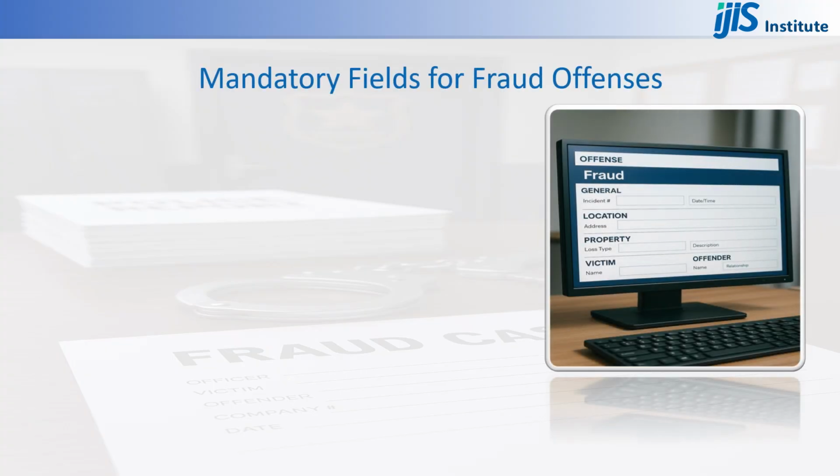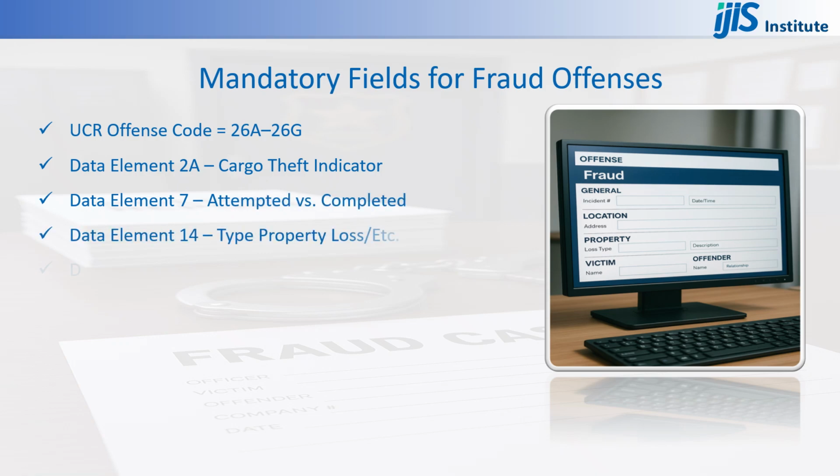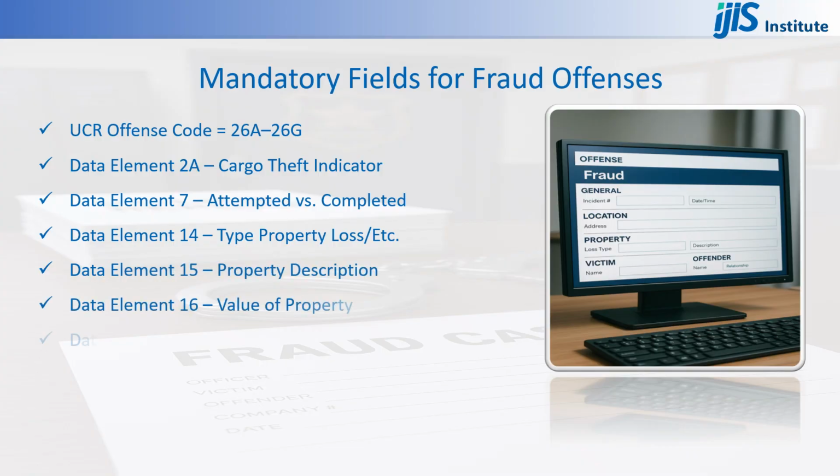Remember to always report if each fraud offense was attempted or completed. Some mandatory fields for fraud offenses include UCR offense code 26A to 26G, cargo theft indicator, attempted versus completed, type property loss, etc. Property description, value of property, date recovered, if recovered.